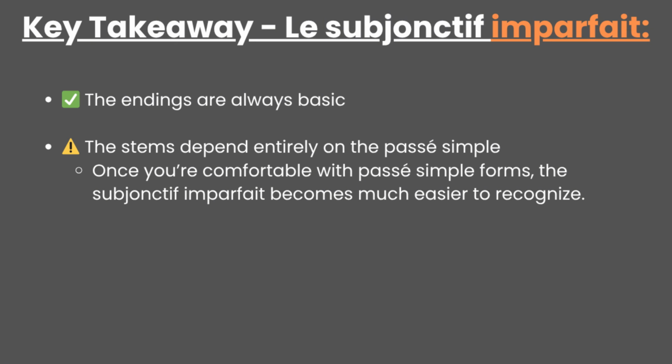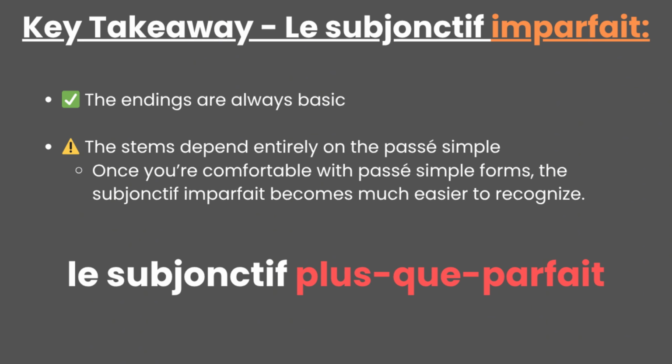Still, the key takeaway is that the endings are always basic and that the stems are completely based on the simple past, which can be irregular sometimes. Once you know the simple past forms, this mood will be easier to recognize, but again, in the context of French literature and writing. Overall, this is how the imperfect subjunctive fully works in French, and in the next video, the mood will finally be finished with the pluperfect subjunctive.